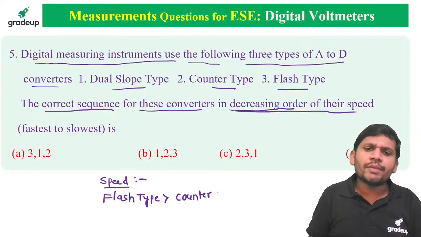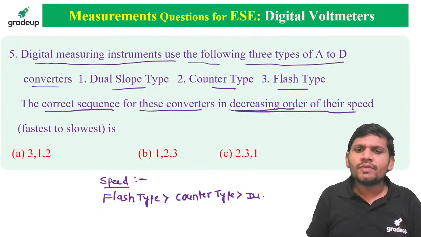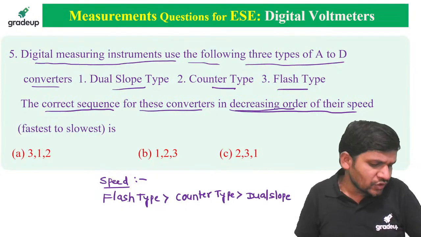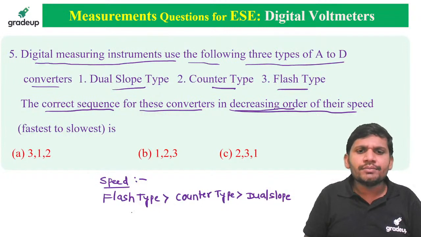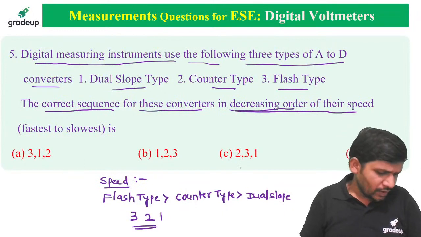Next is counter type. The next one is dual slope. The least speed is dual slope. Then flash type is number 3, counter type is 2, and dual slope is 1. So in decreasing order, 3, 2, 1.